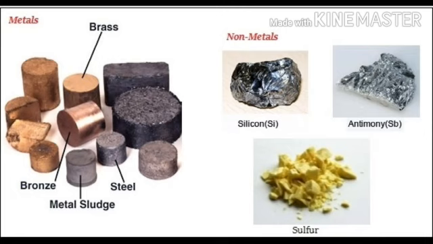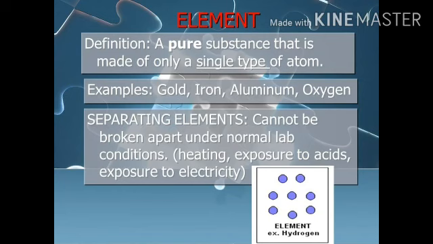I repeat that a substance which cannot be split up into two or more substances by applying any chemical means, like by giving heat, by giving light, which cannot be broken at all, these are known as elements.